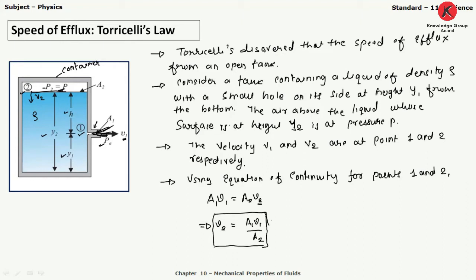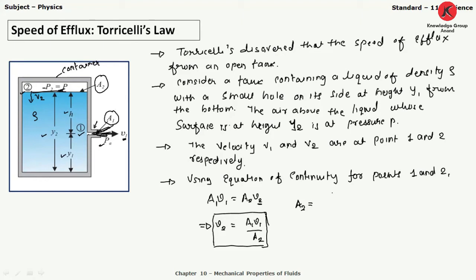Now here A2 is the cross sectional area of the tank, and A1 is the cross sectional area of the hole. Here we can see it is A1 and A2.